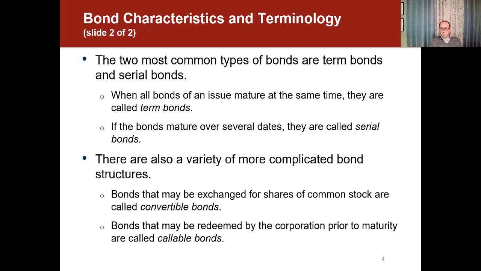There are also a variety of more complicated bond structures. So there's something called convertible bonds, and there's also something called callable bonds. Bonds that may be exchanged for shares of common stock are called convertible bonds. They can be converted from a bond, which is a liability, to common stock, which is equity. Bonds that may be redeemed by the corporation prior to maturity date are called callable bonds. So if the company that issues the bond gives itself the right to buy it back from the bondholders, this feature is called callable bonds.